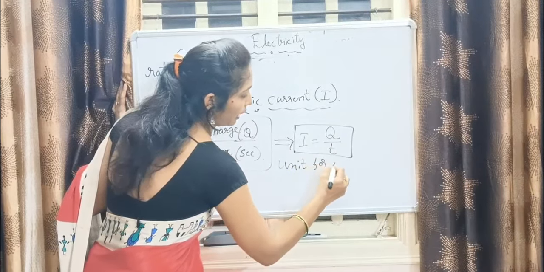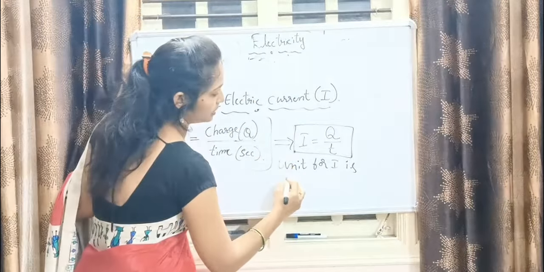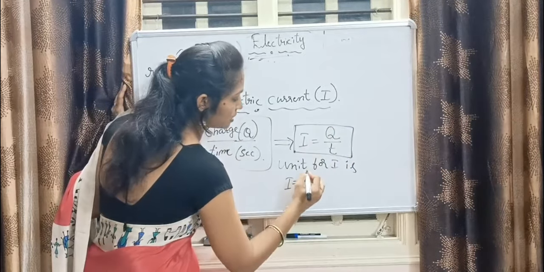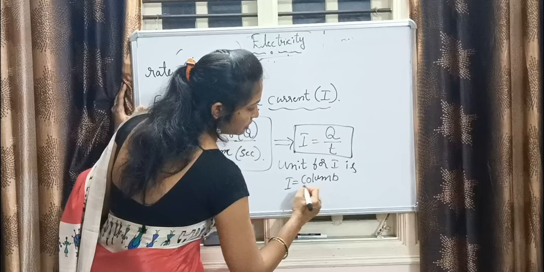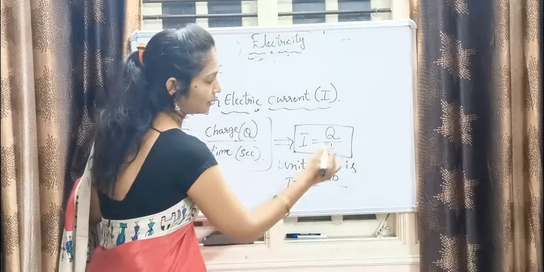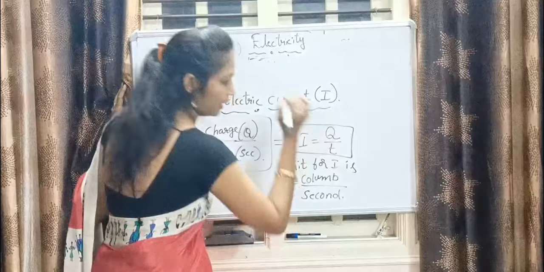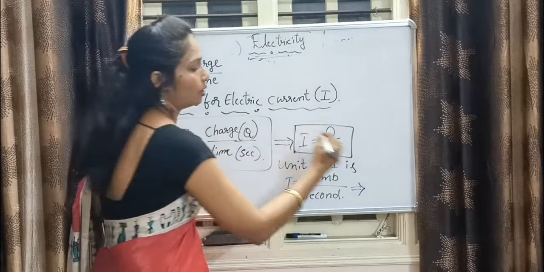Unit for I: charge is represented by coulomb, and time is represented by second. It means coulomb per second.